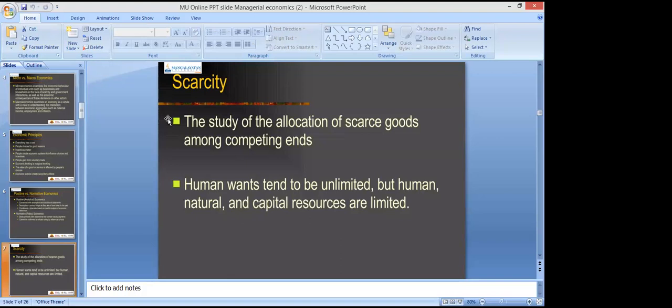For example, if you go to the market for shopping, in the back of your mind you want to purchase all the things that you like, but definitely you will not purchase all the things, because there is a money constraint, right? There is a resource constraint. You have limited money income.